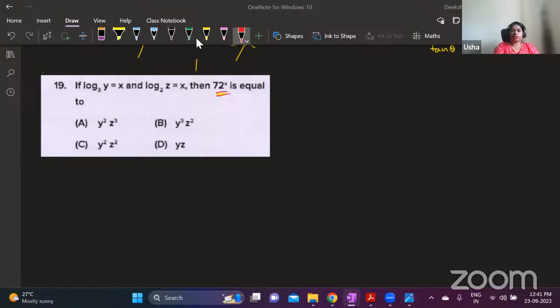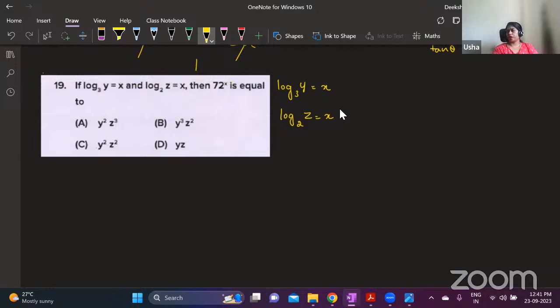You have to convert this log to index form first. How do you know? Because in the answers there is no log. So we will convert this first to index form. Log y to the base 3 is x, and log z to the base 2 is x.